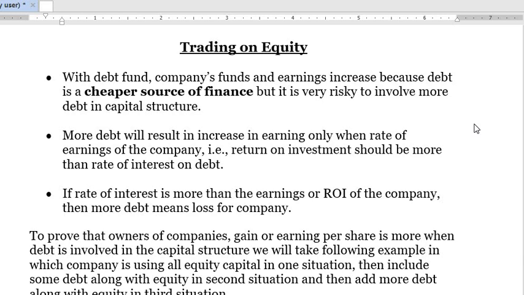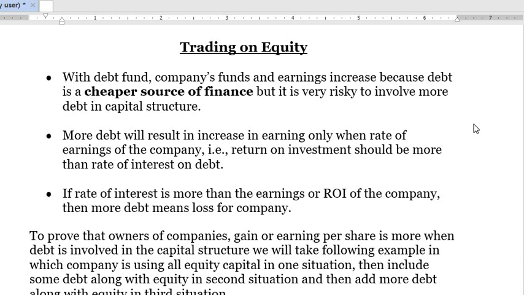Or second situation, I have sourced 5 lakh rupees from equity shares and 5 lakh rupees from debentures. So my capital structure becomes 50% equity shares and 50% debentures. That means my capital structure will have equity shares and debentures. Now suppose third situation, I source 5 lakh rupees from equity shares, 2 lakh rupees from debentures and 3 lakh rupees from preference shares. So my capital structure becomes equity shares, preference shares and debentures.